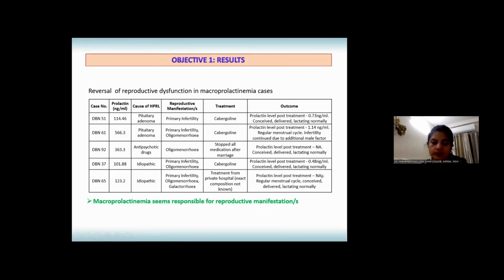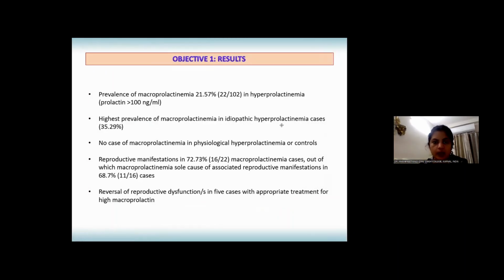Macroprolactinemia seems to be responsible for reproductive manifestation in these cases. So the results of objective 1 are that the prevalence of macroprolactinemia is 21% in hyperprolactinemia cases. Highest prevalence was in idiopathic hyperprolactinemia cases. There was no case of macroprolactinemia in physiological hyperprolactinemia or controls. There were reproductive manifestations in 72% of macroprolactinemia cases, and reversal of reproductive dysfunction was also observed in 5 cases with appropriate treatment for hyperprolactinemia.